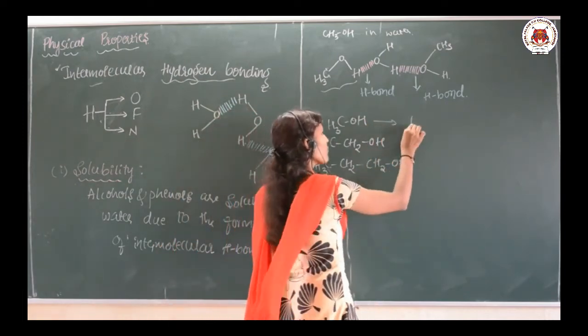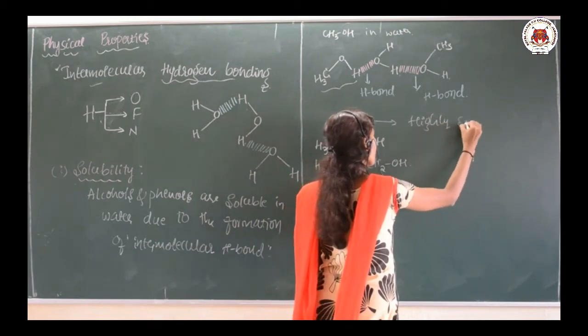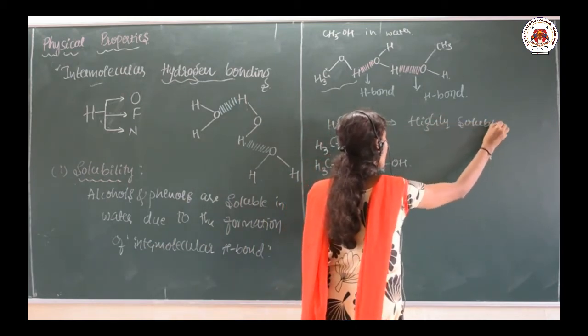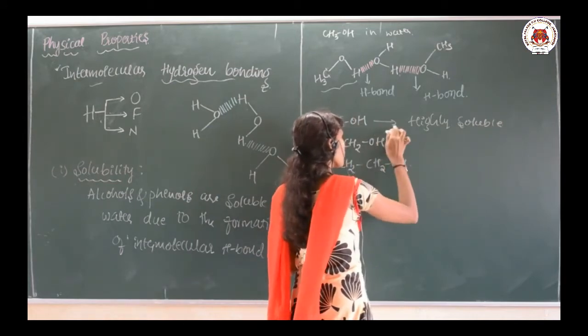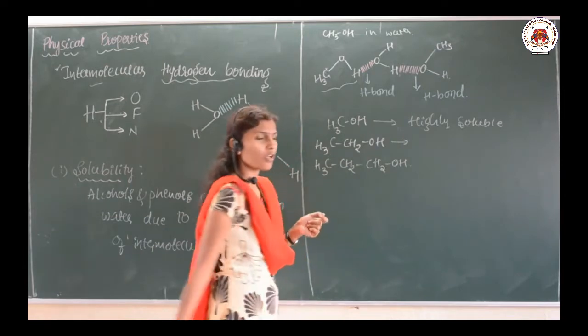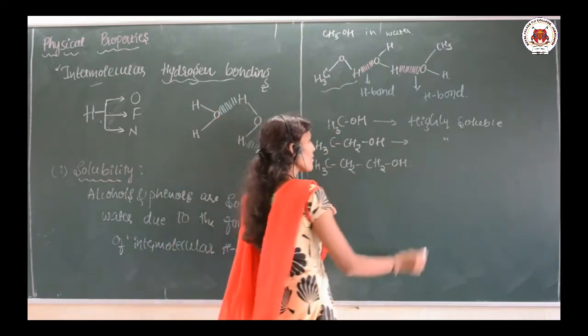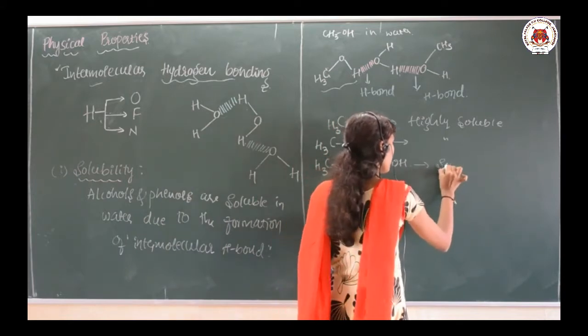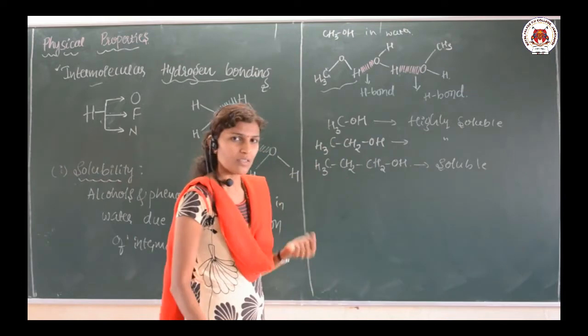Ethanol is highly soluble in water. Even methanol is highly soluble in water, and ethanol is also highly soluble, but propanol is soluble in water, not highly soluble. Why is this happening?